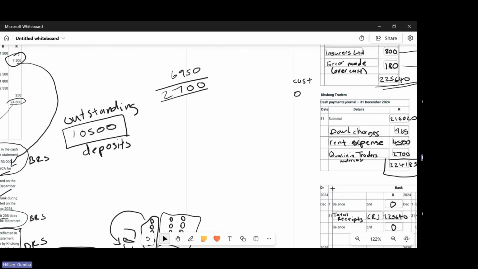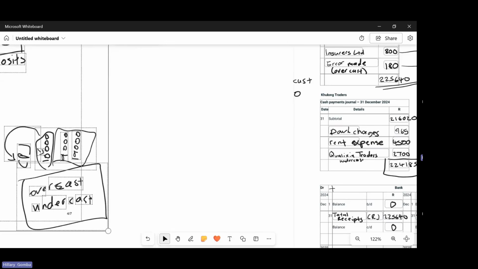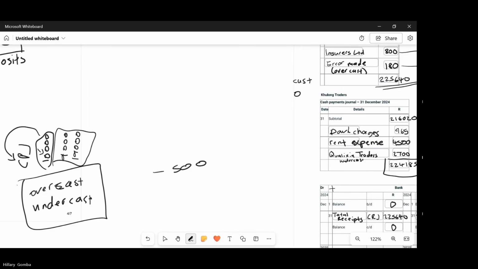And since outstanding deposits are a credit balance, remember, when it comes to the bank, if we have a favorable amount in the bank, to the bank it's a liability because that money is not theirs. And if we have a negative amount in the bank, to the bank it will be on the debit side, meaning we are now a debtor to the bank. So for example, let's say our bank account has a negative 5,000. And then according to our books, this is a credit amount, right, on our bank T account.